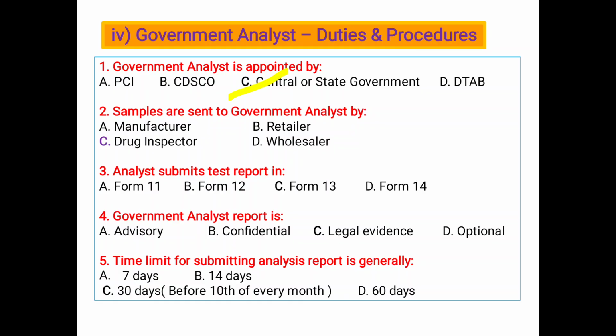Next, samples are sent to the government analyst by A, manufacturer, B, retailer, C, drug inspector, or D, wholesaler. So C, drug inspectors. Next, the analyst submits the test report in Form number 13. Next, a government analyst report is A, advisory, B, confidential, C, optional, D, legal evidence. The time limit for submitting the analyst report is generally A, 7 days, B, 14 days, C, 13 days, and D, 16 days. So 13 days, before the 10th of every month.